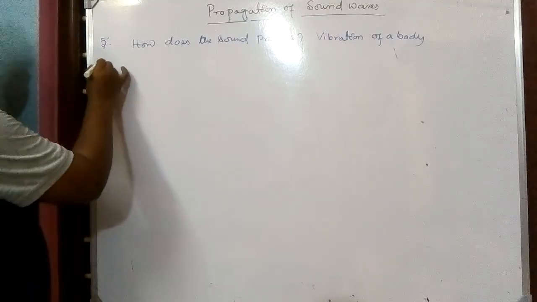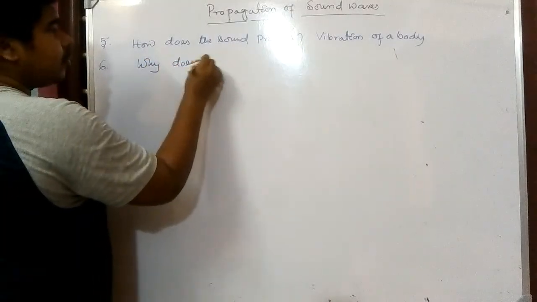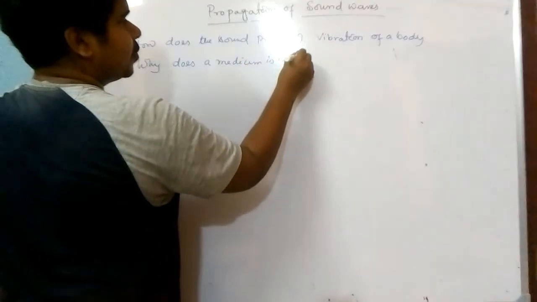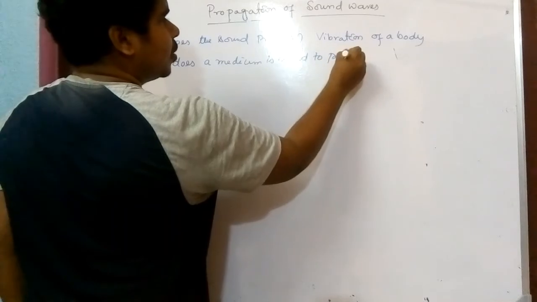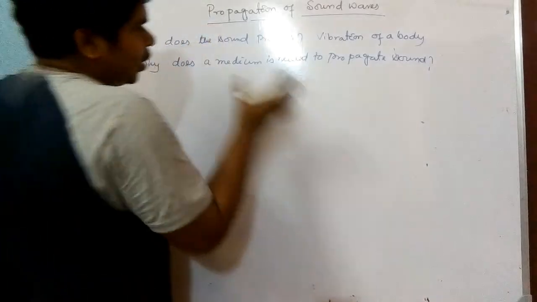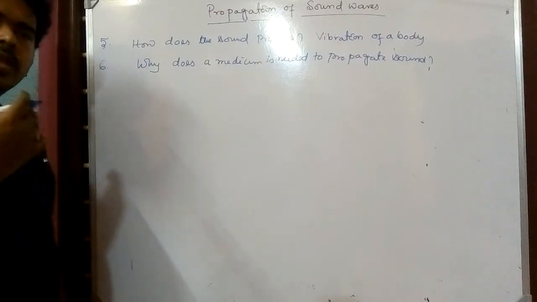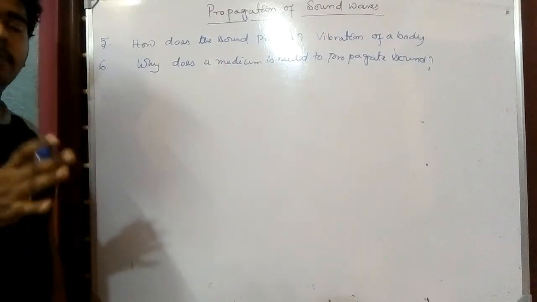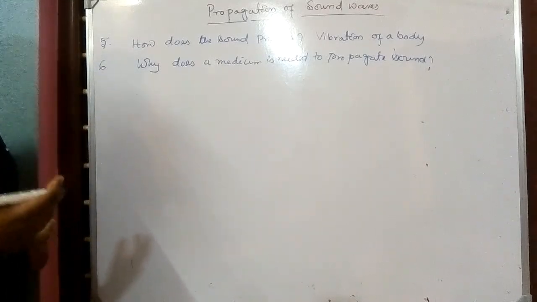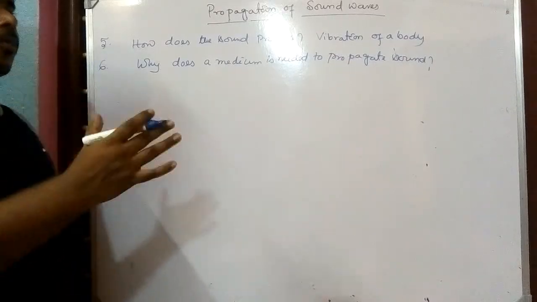Coming to question number 6, which is also very important: why is a medium needed to propagate sound? In the previous questions we have discussed that we need a medium to propagate sound. When the sound moves through a medium, the mechanical energies are changed, all those things. But why should the mechanical energy be changed? Why is the medium needed to propagate a sound?